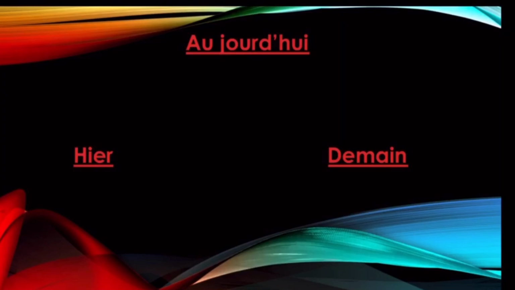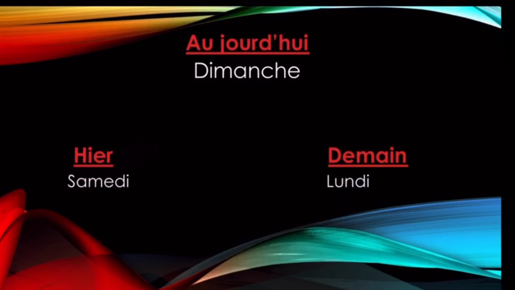So we are going to play a small game now. I'm going to tell you what day is today. Aujourd'hui est quel jour. And you have to tell me the day before that day and a day after that day. So let's start. Suppose the first day is Dimanche. Today is Dimanche, you know, it is Sunday. So think, the day before Sunday, it is Saturday. What do we call Saturday in French? It is Samedi. And a day after Sunday, it is Monday. It is called Lundi. Yes. So the day before Sunday is going to be Samedi and the day after Sunday is going to be Lundi.